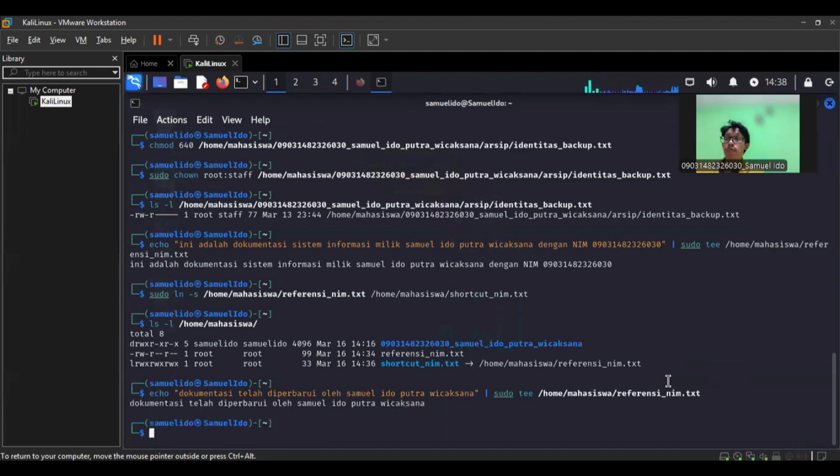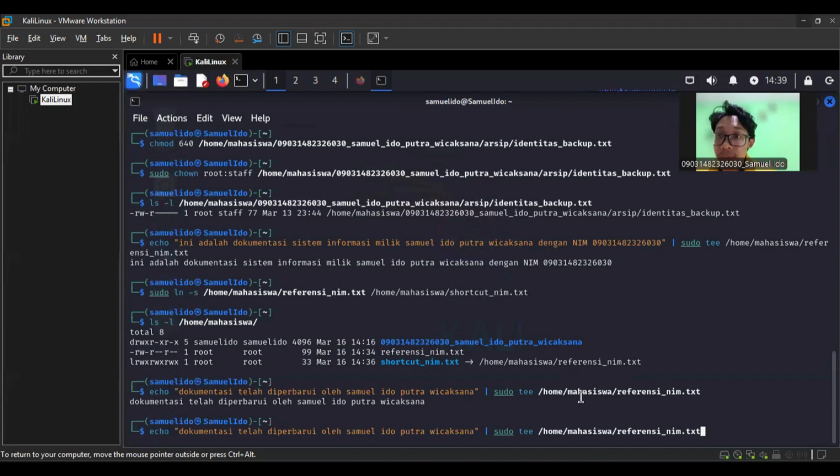Echo documentation has been updated by Samuel Ido. Echo is the command to print the text. Pipe redirects the output of echo to the tee command. Sudo tee /home writes the text into the reference name file.